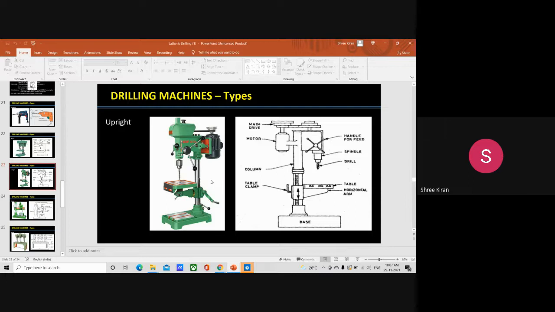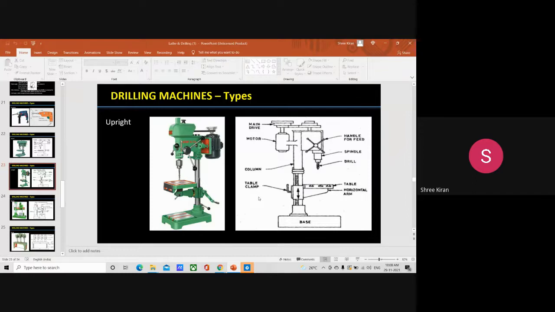In this setup, the upright drilling machine is designed for handling medium sized workpieces. It is always larger and heavier than a sensitive drilling machine. It is mainly designed for handling medium sized workpieces, and it is comparatively larger and heavier than a sensitive drilling machine.